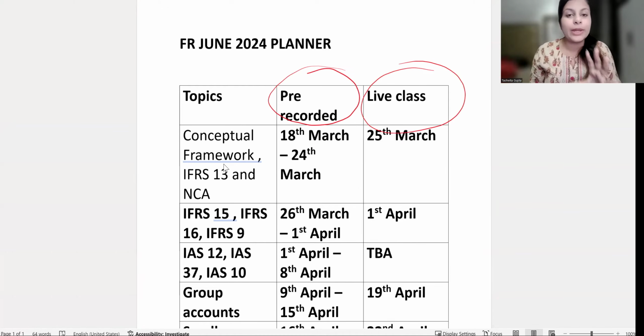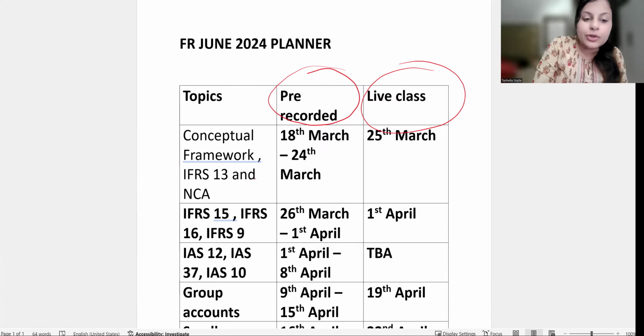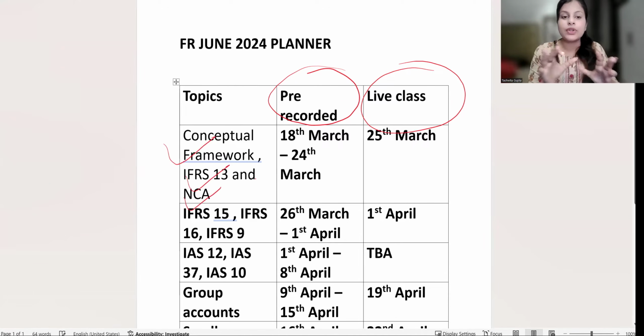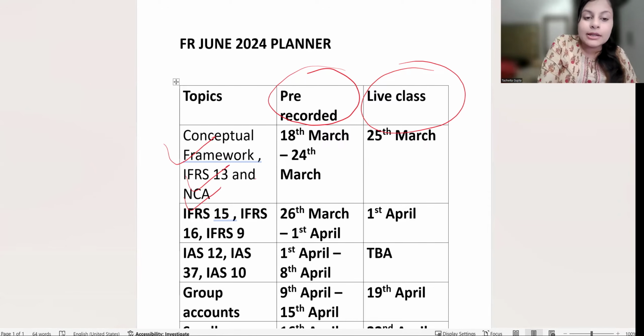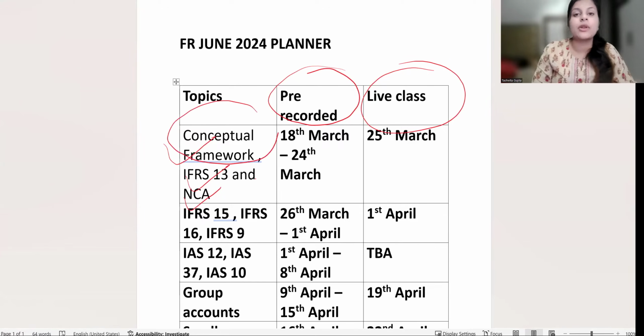So in our batch, we give pre-recorded content. Already you have been given on the portal pre-recorded content for the conceptual framework, IFRS 13, and non-current assets. This is the first, basic unit. These are the suggested days on which you should cover this. What is the conceptual framework? How do you account for various assets, liabilities, income, and expenses? The basic structure of it comes from the conceptual framework.